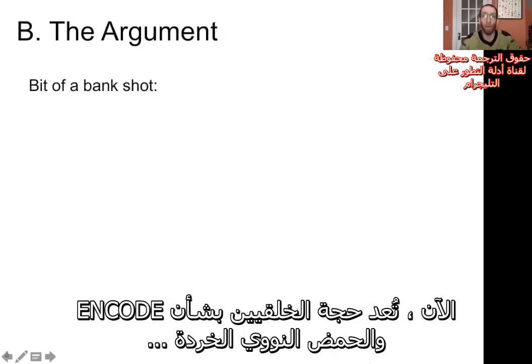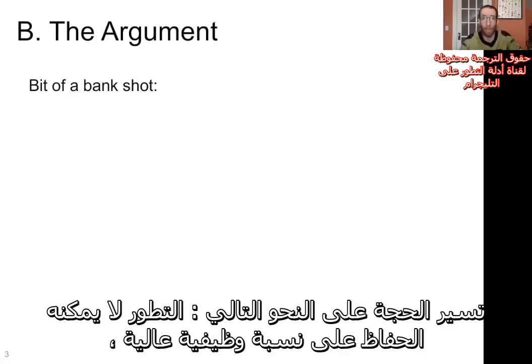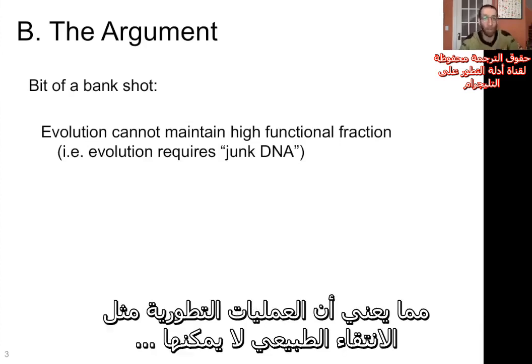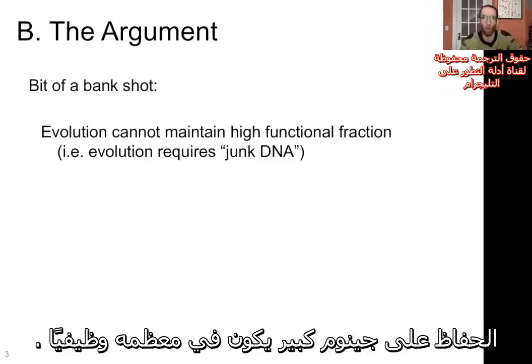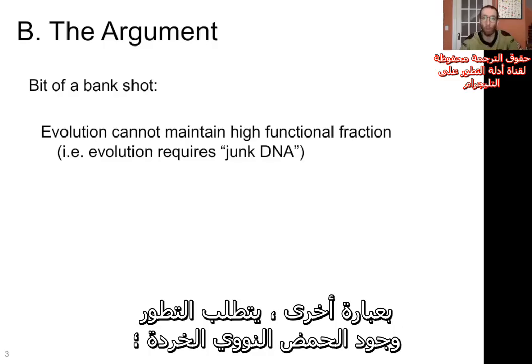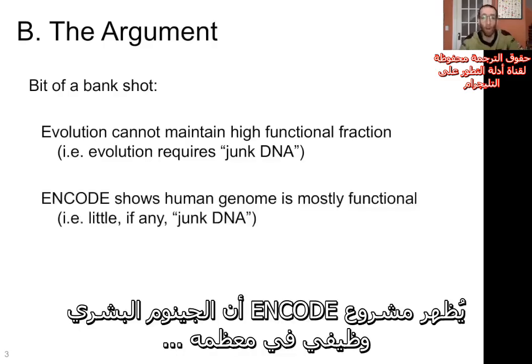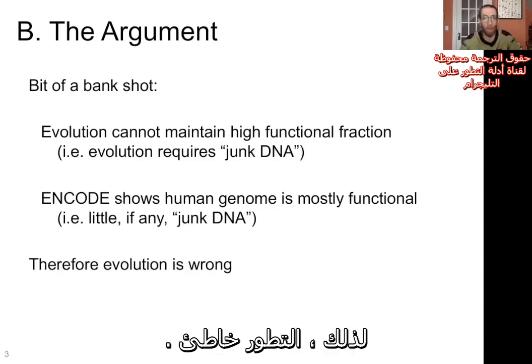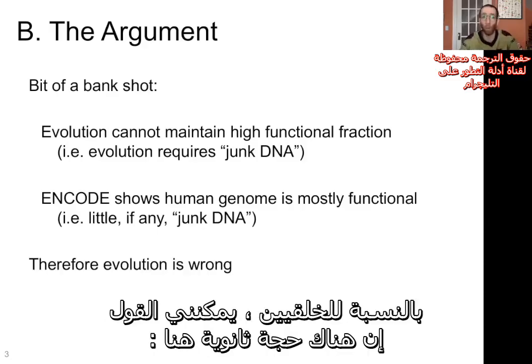consensus at the time. Now, the creationist argument around ENCODE and junk DNA is a bit of a bank shot. It goes like this. Evolution cannot maintain a high functional fraction, meaning evolution, processes like natural selection, cannot maintain a large genome that is mostly functional. In other words, evolution requires junk DNA. The ENCODE project shows that the human genome is mostly functional. It has a high functional fraction and little, if any, junk DNA. Therefore, evolution is wrong. That's the way this argument is framed for creationists.